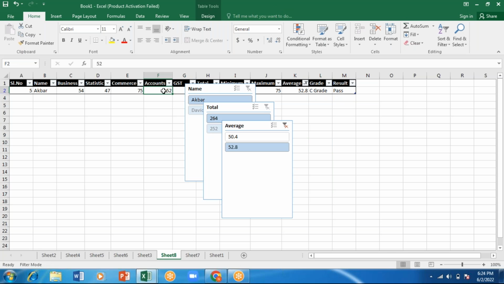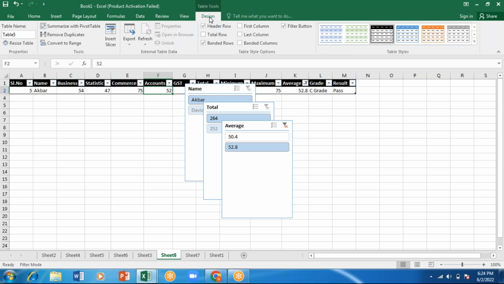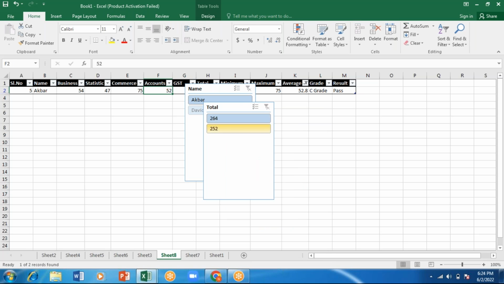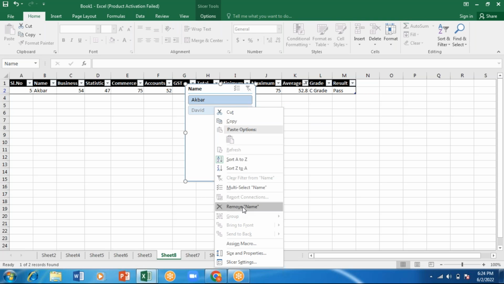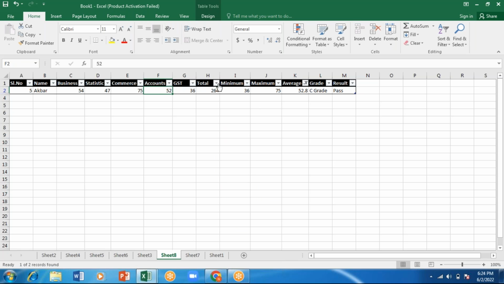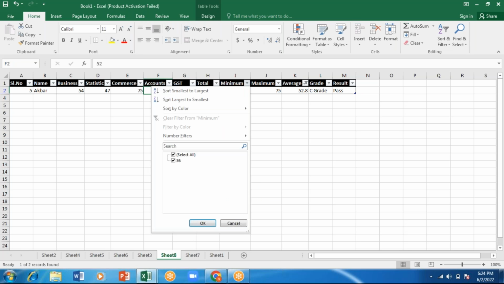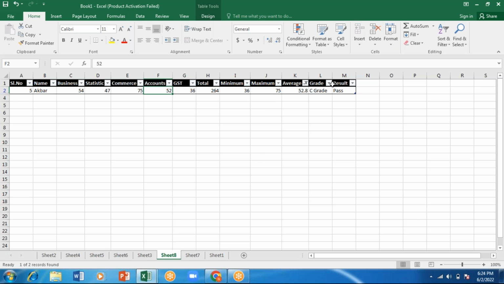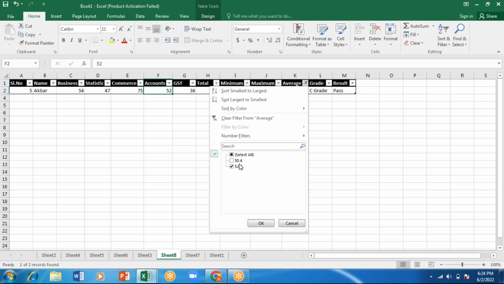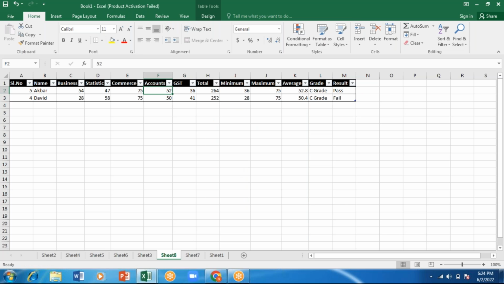I'll click on this. Let's go for this design. Whichever you want, this one you can remove. So let me remove this also. Remove average, remove total, and remove the names as well. This filters itself, it has been shown over there, minimum marks. Result C grade, D grade, whichever you'll be having. This only is shown over there. So average, I'll select all and click on OK. So 2 people's. Like this, it will be shown. Whichever you want, you can select.